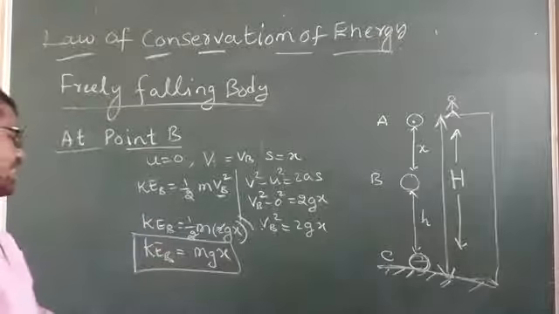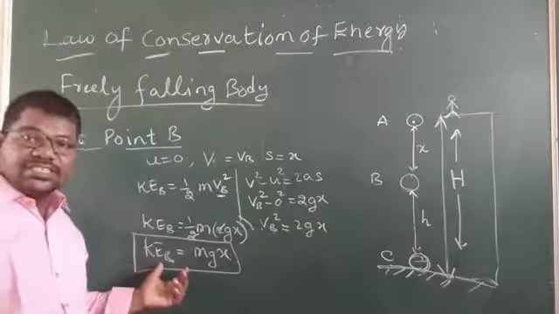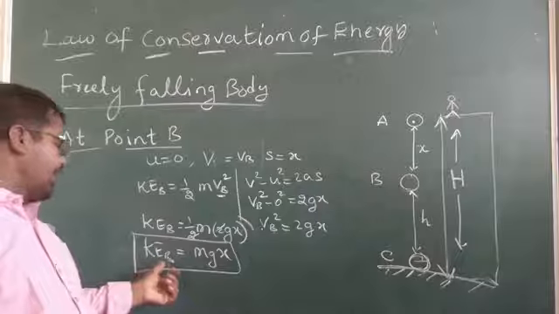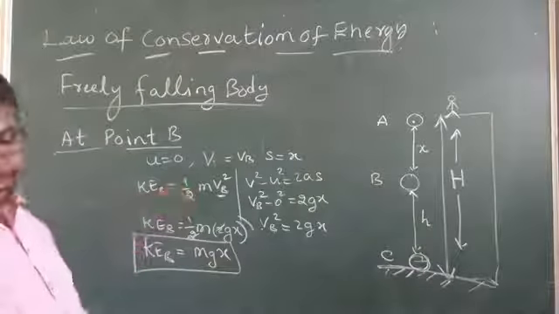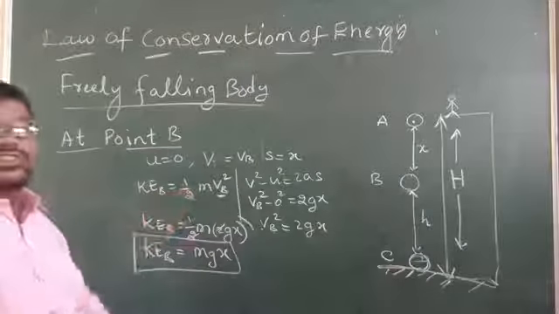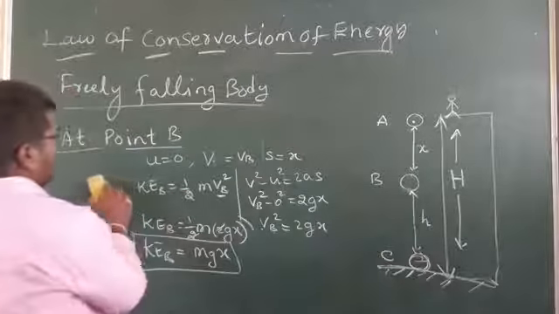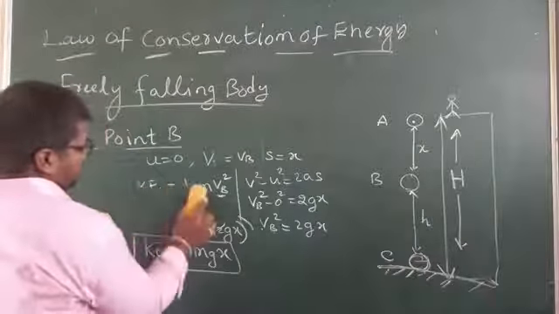Understand? Kinetic energy at point B is equal to mgx. Please copy.